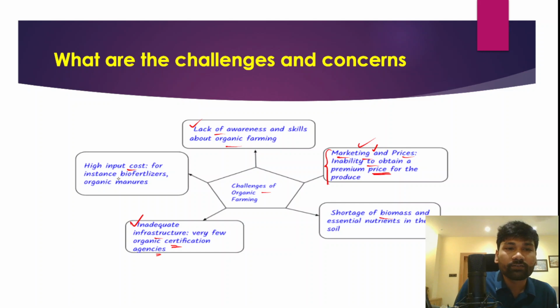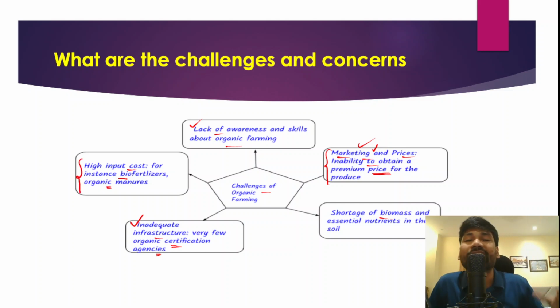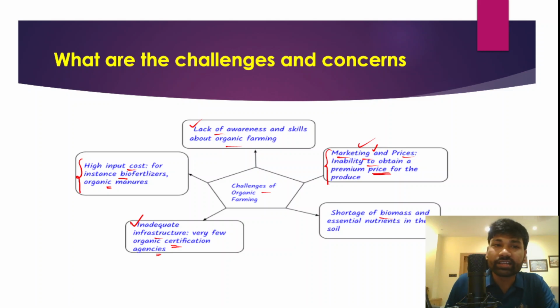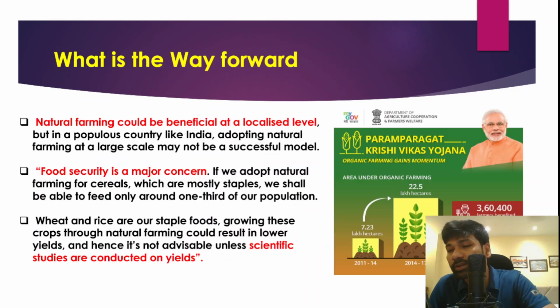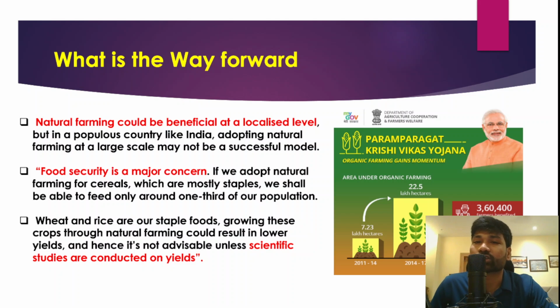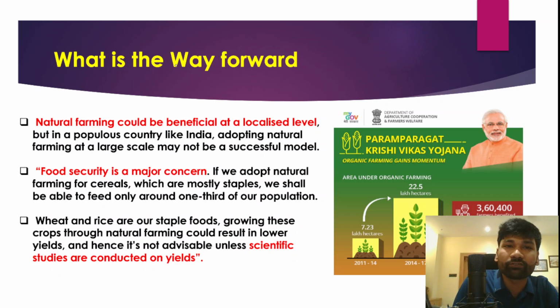And there is high input cost. For instance, biofertilizers and organic manure have a higher cost, and most farmers cannot afford these fertilizers. With respect to chemical fertilizers, the government has been providing subsidy. So what if these input costs are very high and the government does not provide any subsidies? This is also another problem with respect to adoption of natural farming and organic farming. So therefore, in this respect, what should be the way forward?